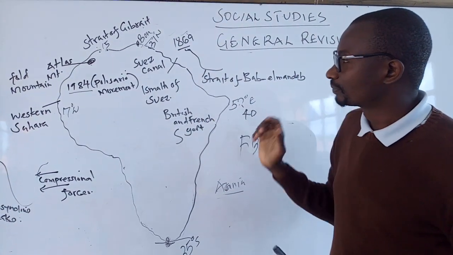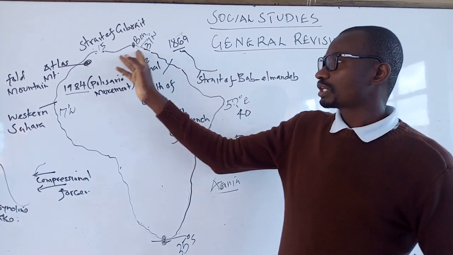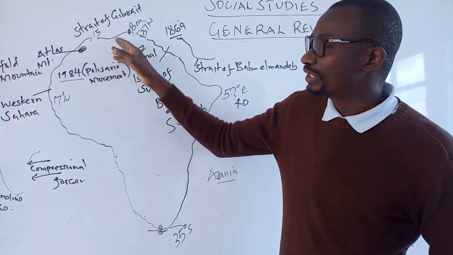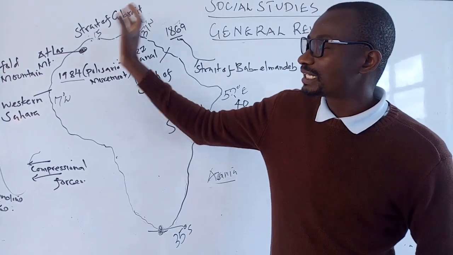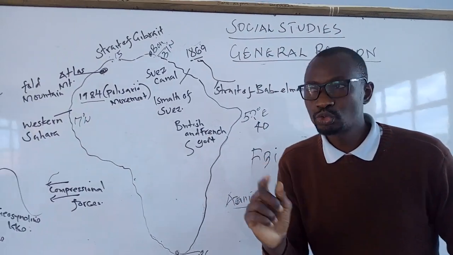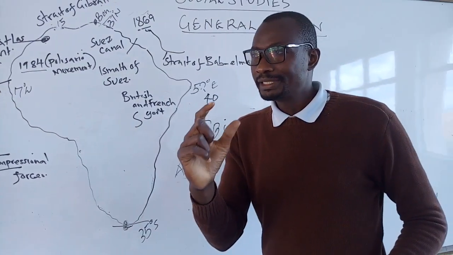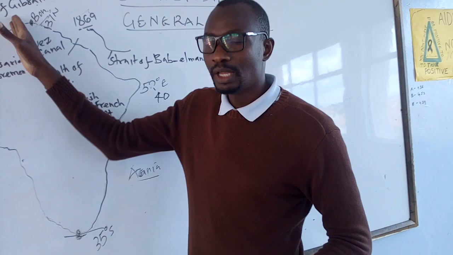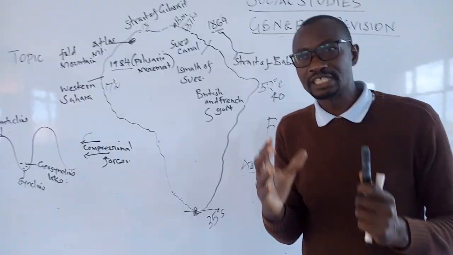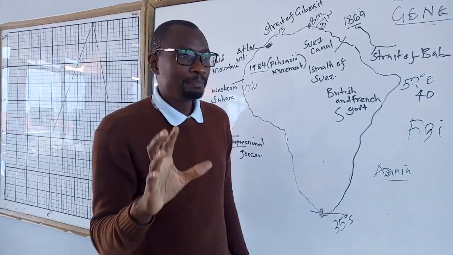When you go back to the northern part of Africa, you can remember talking about the Mediterranean climate, all the way from Libya to Tunisia, to Morocco, and to the better part of Western Africa. All these are lands of the Mediterranean climate, a climate associated with rain. Rainfall is 700 to 1000. The highest temperature is 25 and the lowest is 10, giving a temperature range of 15 degrees Celsius. Precisely, the range of temperature is the gap between the highest and the lowest temperature.